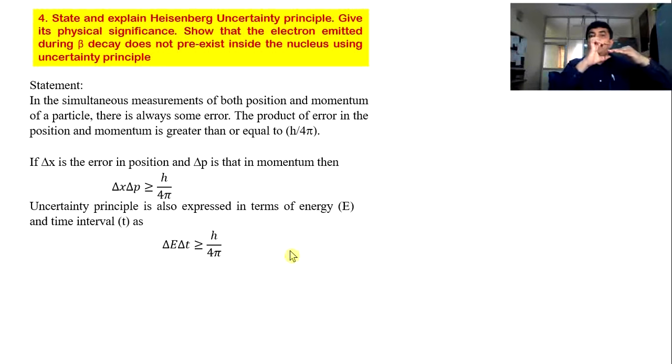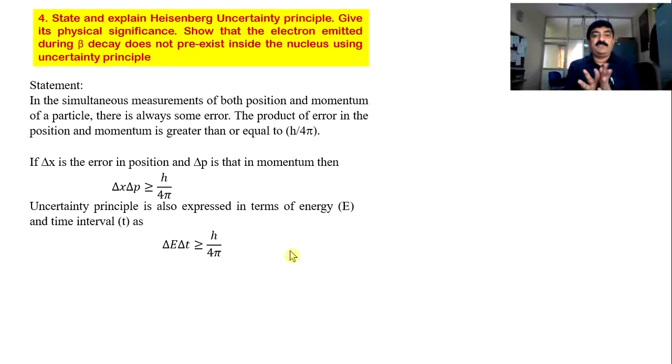That difference is known as delta E. And we know electrons stay in the higher level for 10 to the power of minus 8 second. It may not be exactly that; sometimes it may be slightly more than 10 power minus 8, sometimes slightly less. That difference is delta T. So the uncertainty principle says delta E into delta T is greater than or equal to h by 4 pi.